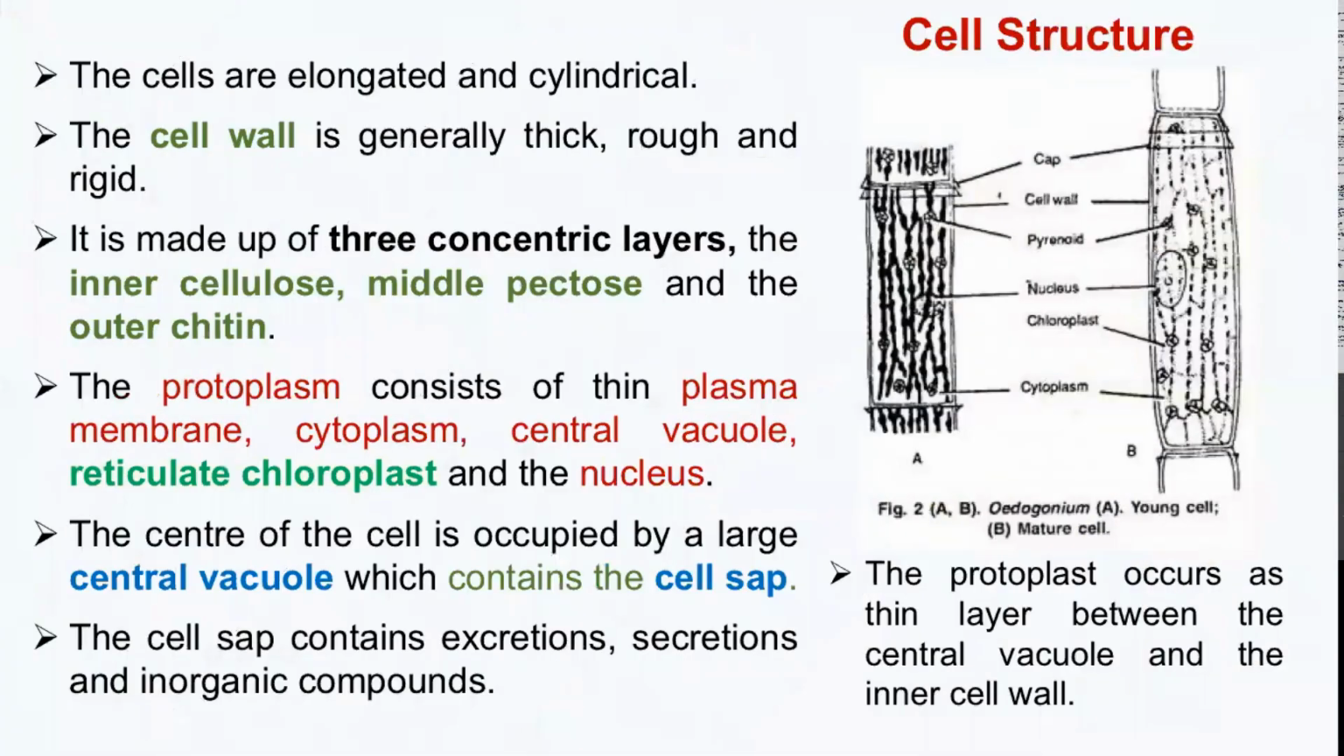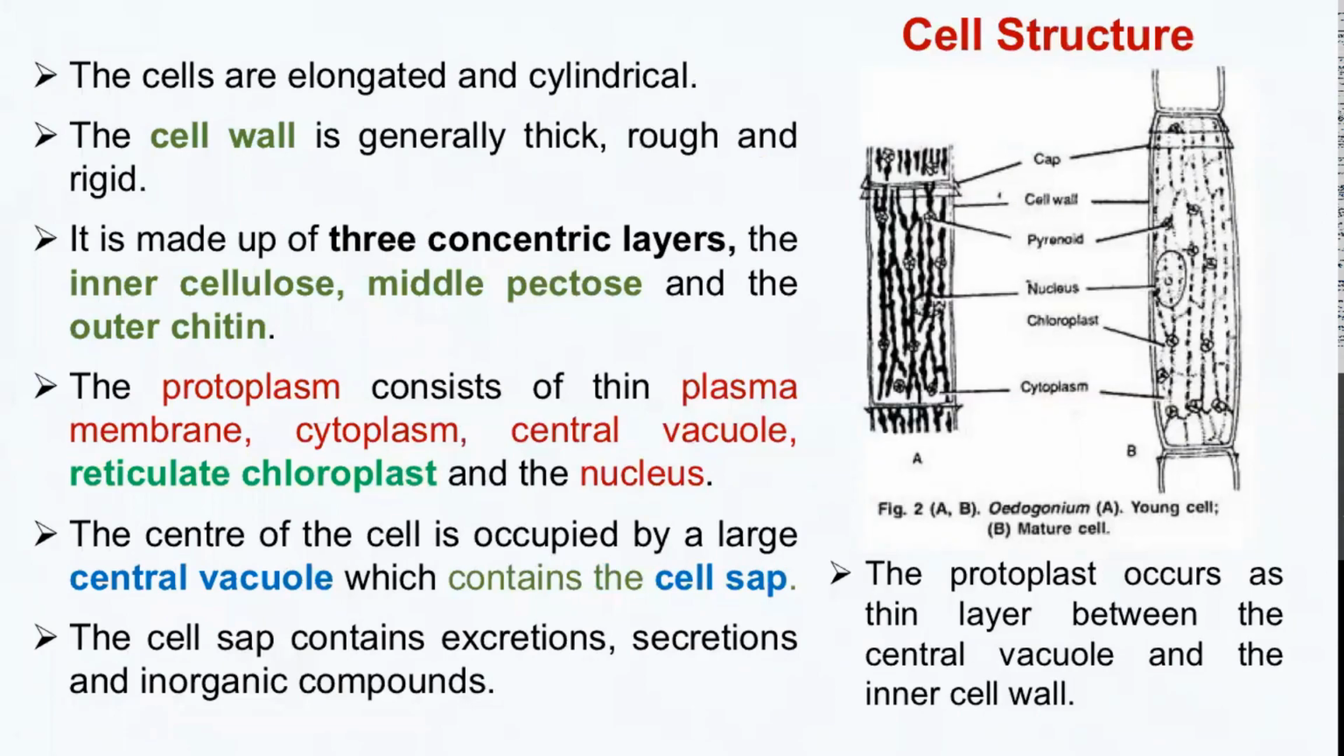If you speak about the inner structure of a single cell of Oedogonium, as I said earlier, the cells are elongated and cylindrical, mostly rectangular in shape. It has a three-layered cell wall, which is thick, rough, and rigid. The innermost layer is made up of cellulose. The middle one is made up of pectin, and the outermost one is made up of inelastic chitin.